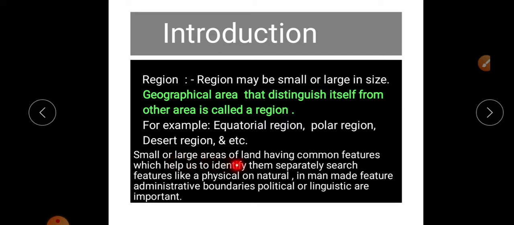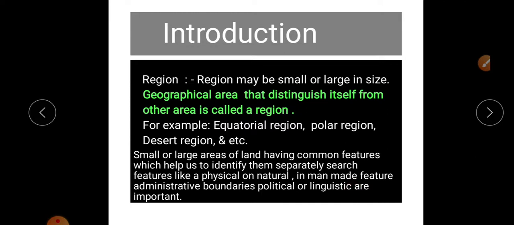A small or large area of land having common features which help us to identify it separately. Such a feature can be a physical or natural feature, as well as a man-made feature, like administrative or political boundaries, or linguistic boundaries.